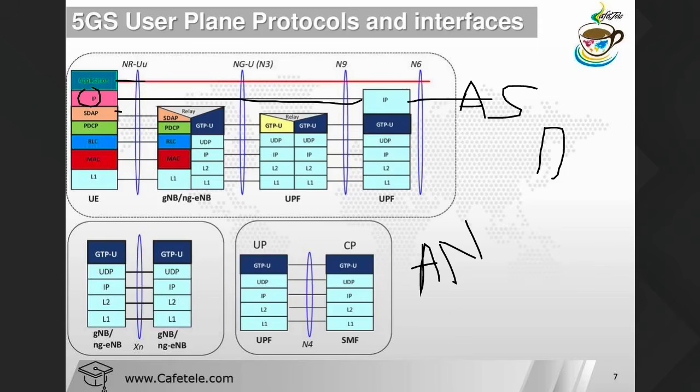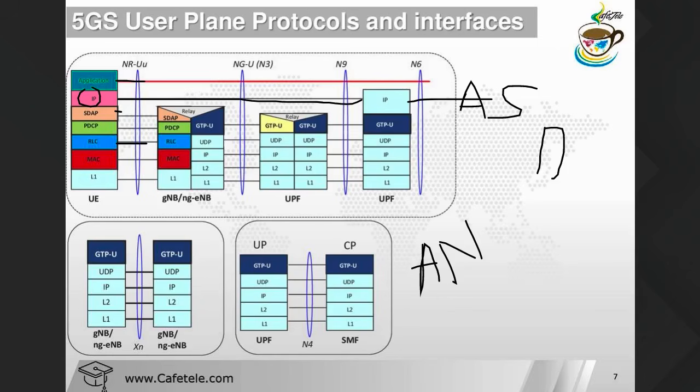I already explained its three modes, but when we have the user plane protocol stack, in this scenario we don't have transparent mode, we have only unacknowledged mode and acknowledged mode. Unacknowledged mode supports segmentation of the higher layer packets, and acknowledged mode supports the ARQ protocol to provide reliable data.